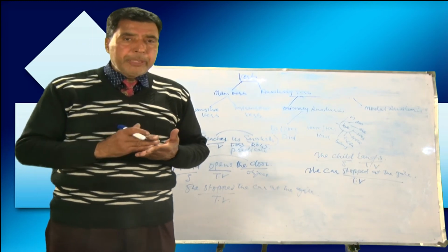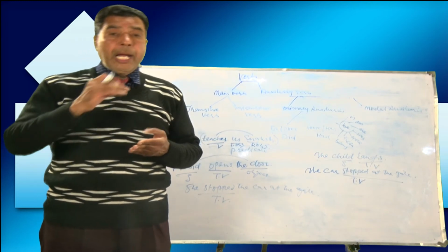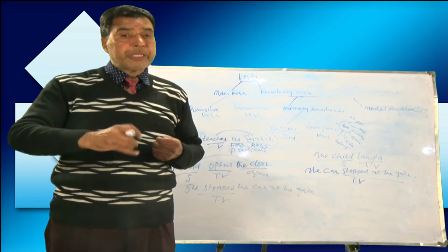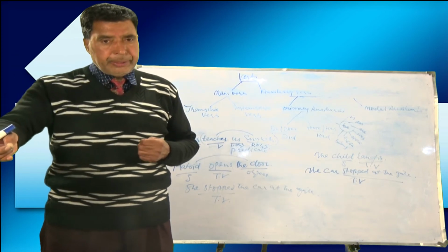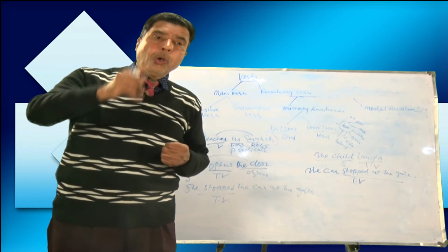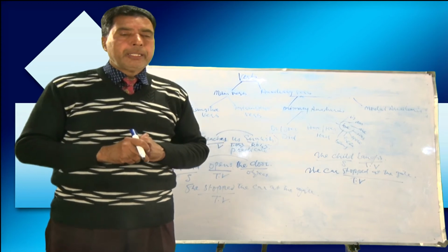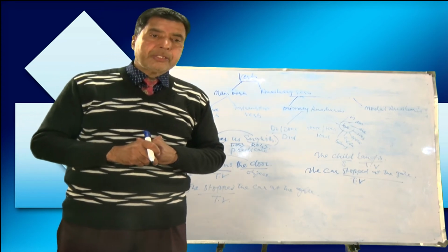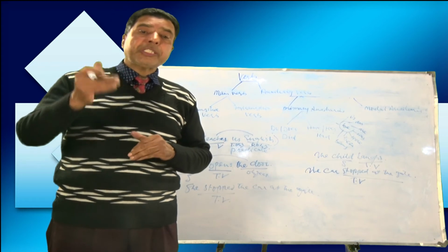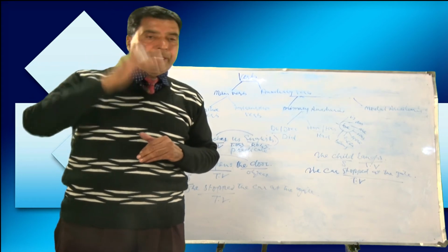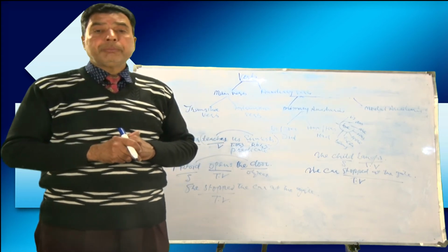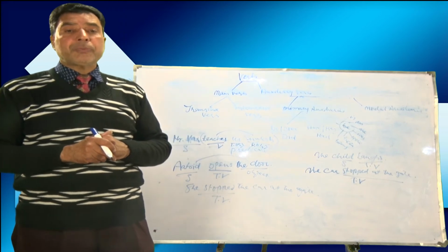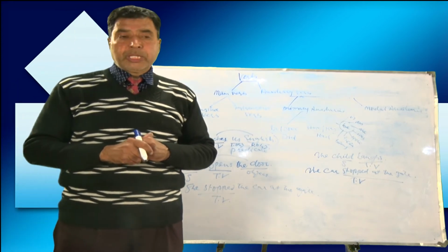When a verb is transitive and the action passes from subject to object, only those sentences can be called transitive, and only those sentences can be passivized. I'll give you some words, for example, go, come.